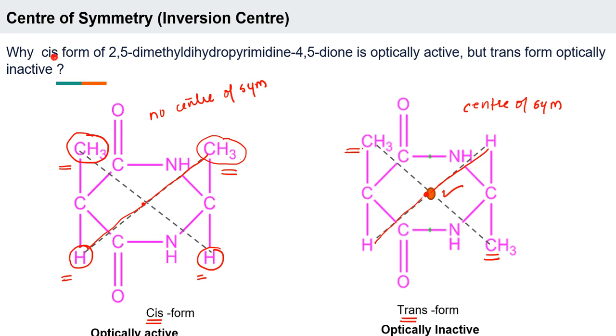Okay. So just look at this. The cis form is optically active, but the trans form is optically inactive. So what is the reason? The reason is that the cis form doesn't have a center of symmetry, hence it is optically active, and the trans form has a center of symmetry, hence it is optically inactive. Have you all understood this? Is this concept clear to you?